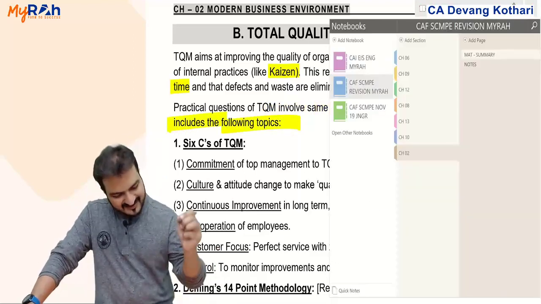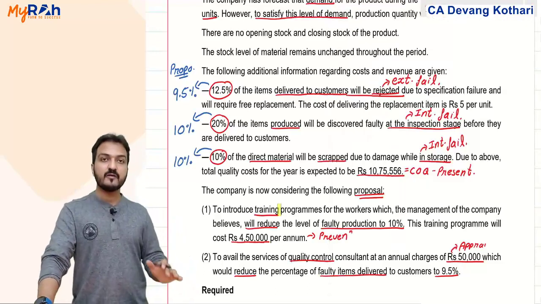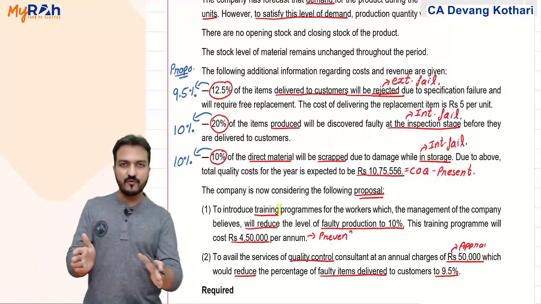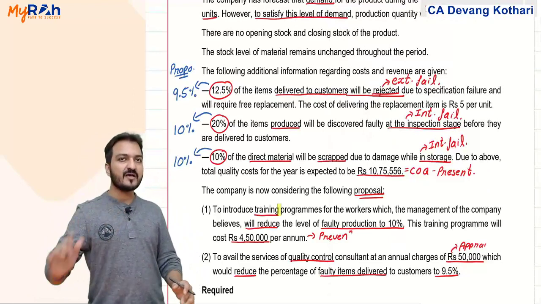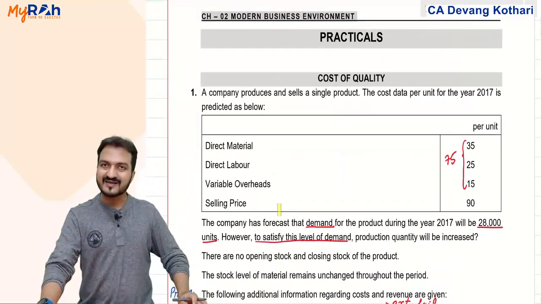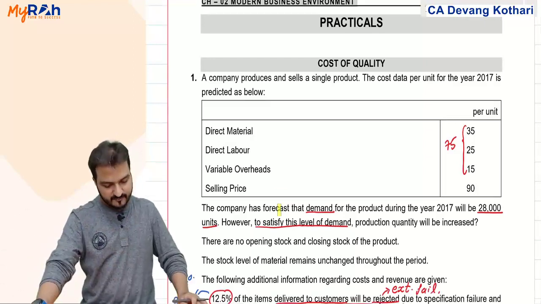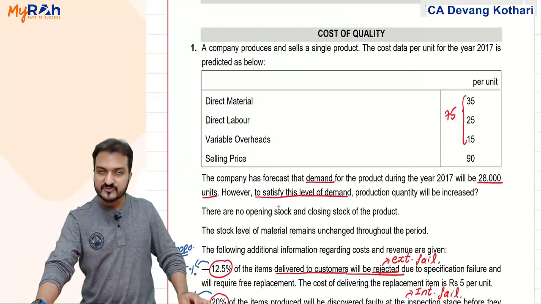For the time being, let me also revise the practical questions in both the cases, for cost of quality and for TQM. One common kind of practical question is Question 1 from your practicals that we had done. I'll just remind you what we had in this question. They'll generally give you two situations.